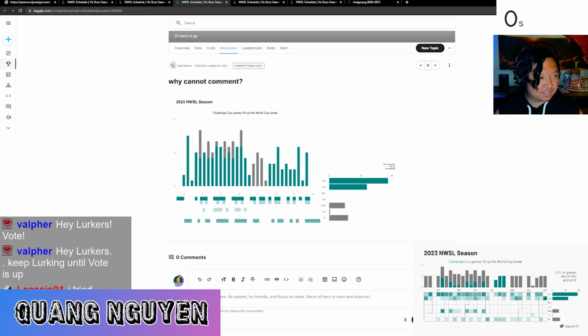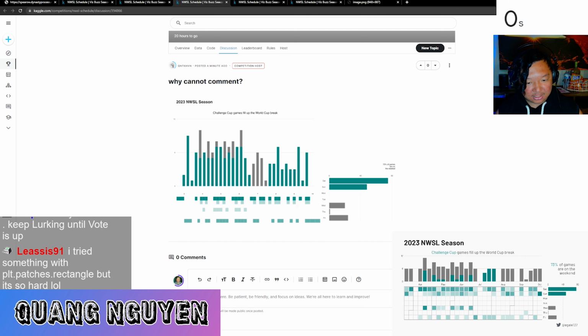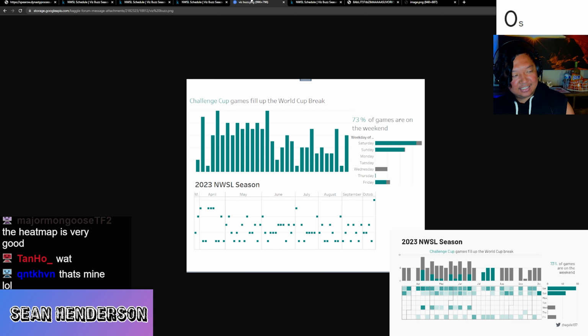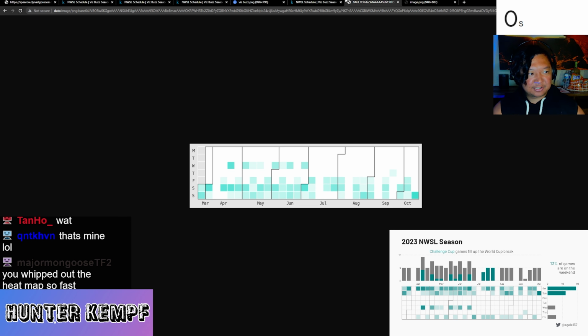Wow, that is wild. They're trying to recreate this data visualization in the bottom right corner. This is Kwong. How well did Kwong do? Think about the elements, the accuracy, the labels, the colors, all of it. Let's take a look at Sean Henderson's. How did Sean do in terms of accuracy of data? How about aesthetics, labels? Let's take a look at Hunter. How did we do in terms of accuracy, representation of the data?